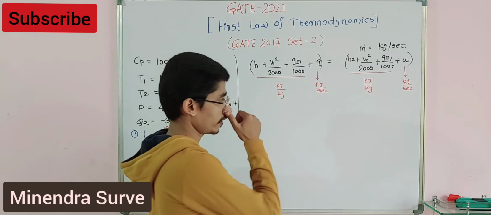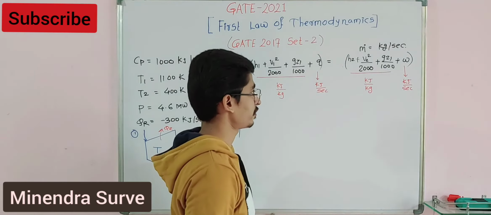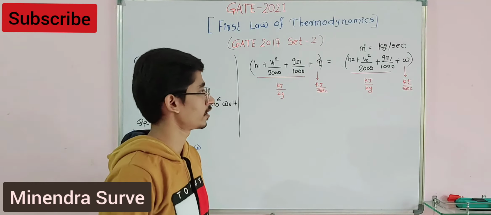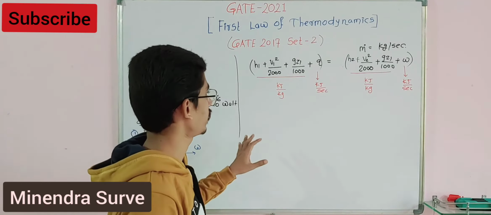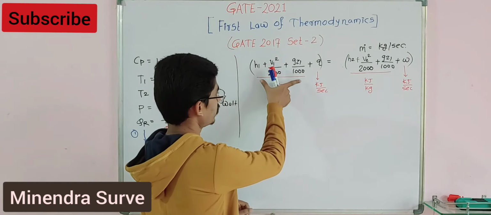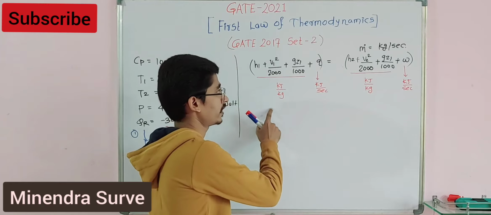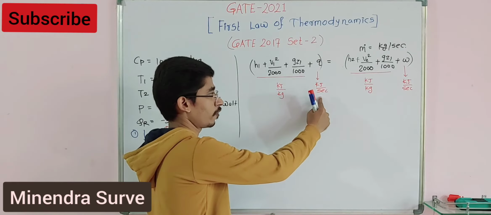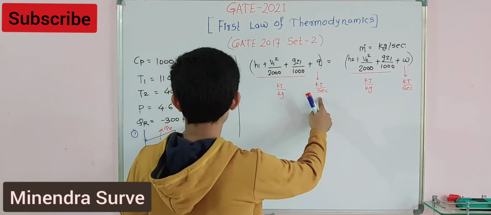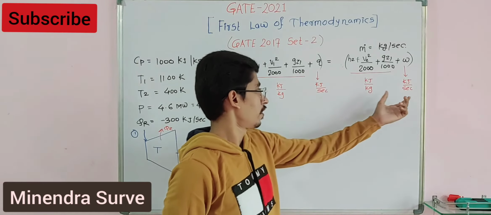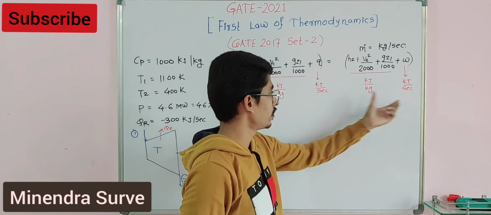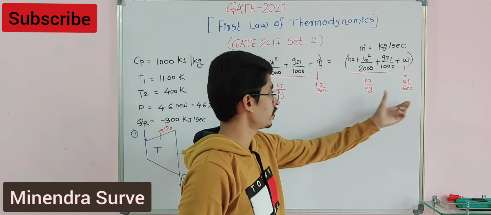Then over here I have written some unit conversion because a lot of students make mistakes over here in converting the units. Already this is your steady flow energy equation, then this whole bracket, this whole term has unit of kilojoule per kg. Q, heat is rejected, that is in kilowatt. Okay, here it is given kilojoule per second. Then this term is again kilojoule per kg, and work done produced by the turbine is in kilojoule per second. Okay, so I think power is in watt. We have already taken this, so we have to take all these units either in kilojoule per second, or in kilojoule per kg.